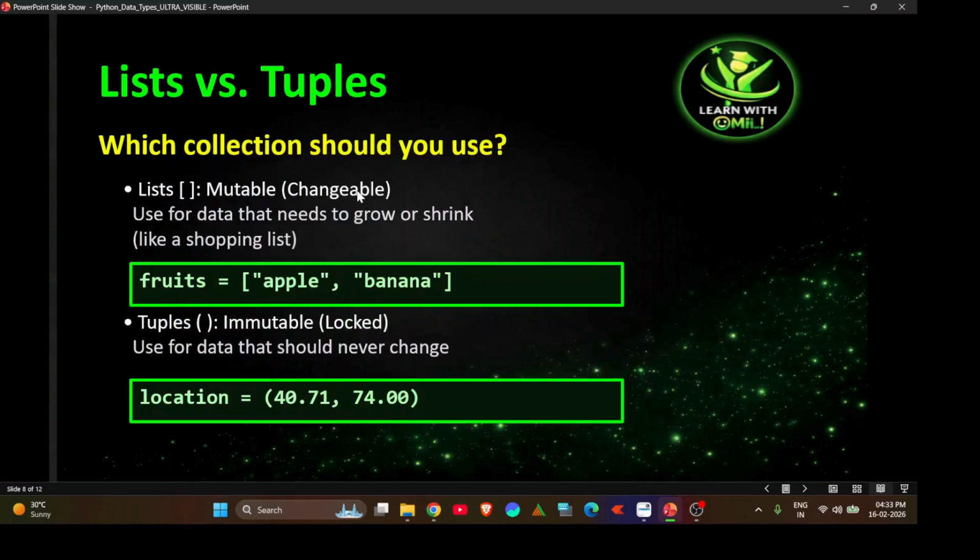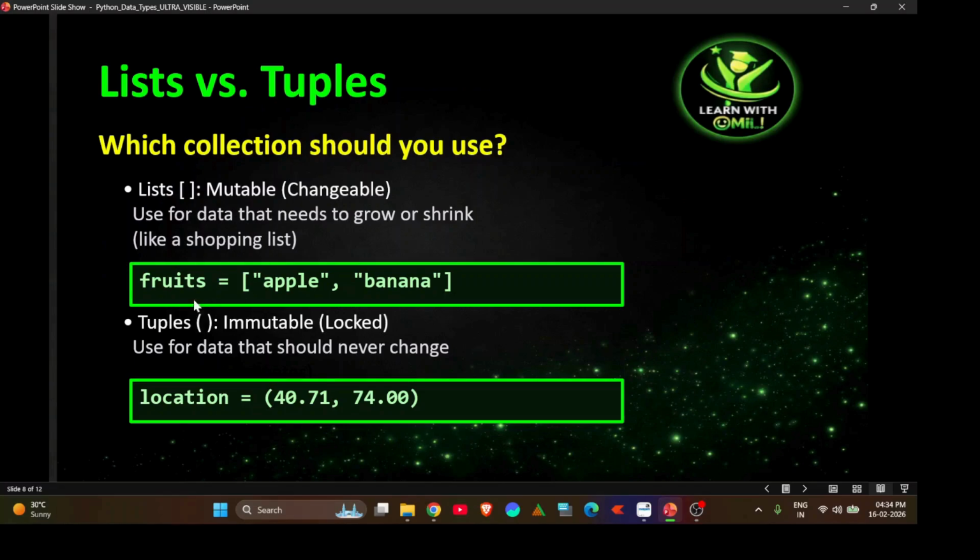Now the next data types are lists and tuples. This is one of the most common interview questions you are going to get: the difference between lists and tuples. You write a list using square brackets, while you write a tuple using round brackets.